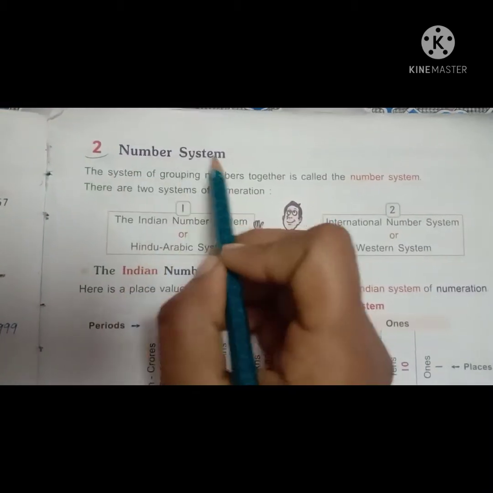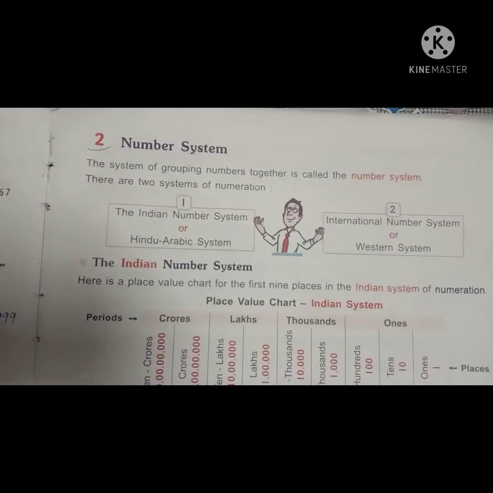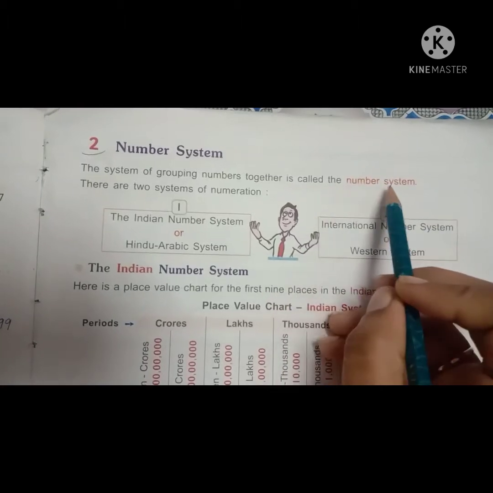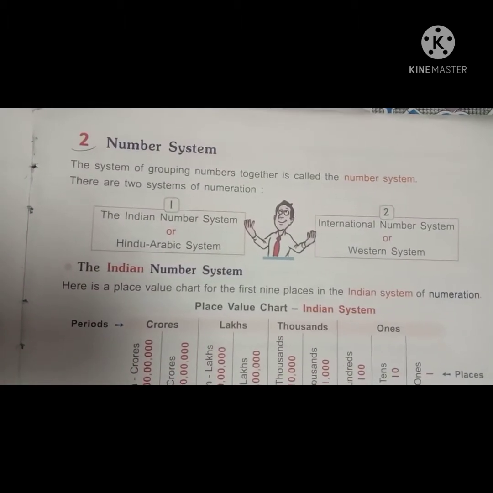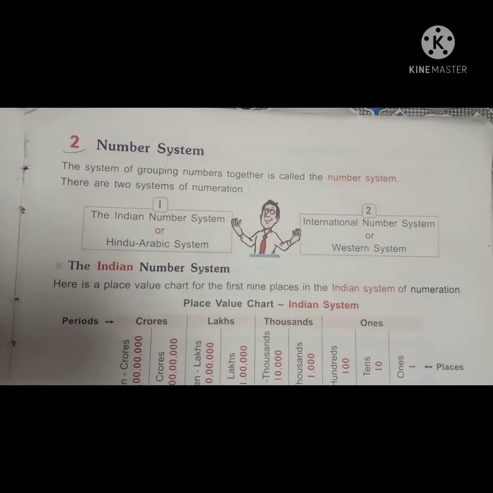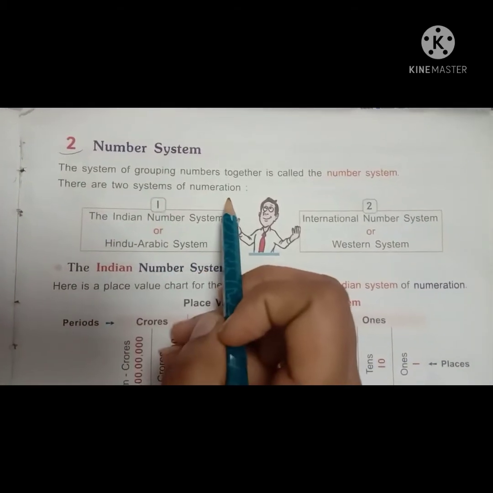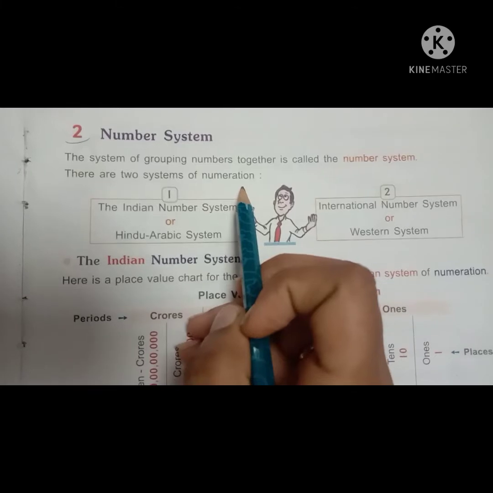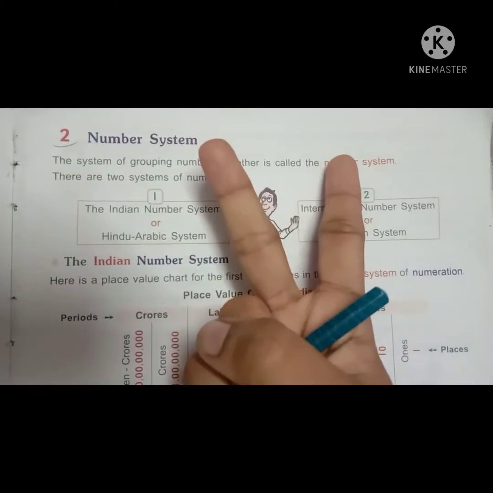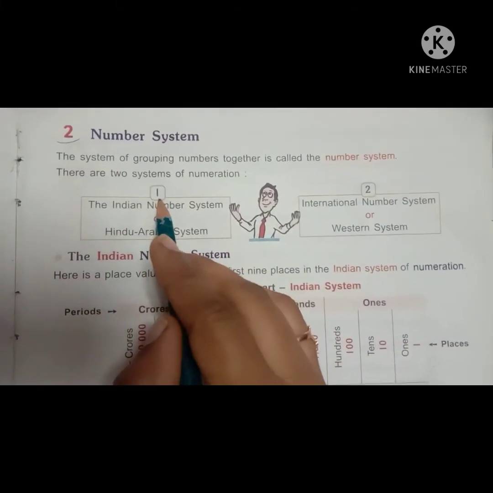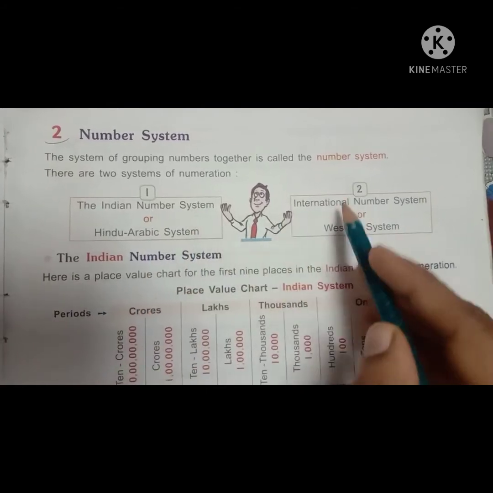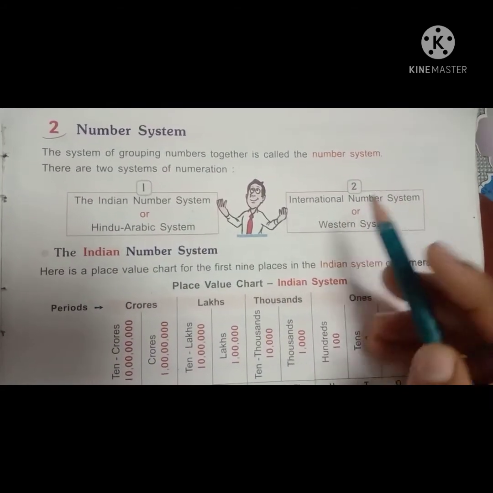Very good. Number system. The system of grouping numbers together is called the number system. There are two types of numeration. Yes, very good, two types of numeration are there. One is the Indian number system and another one is the international number system.